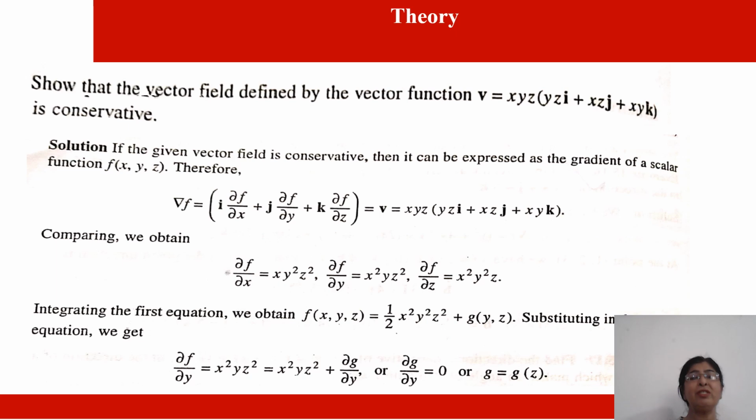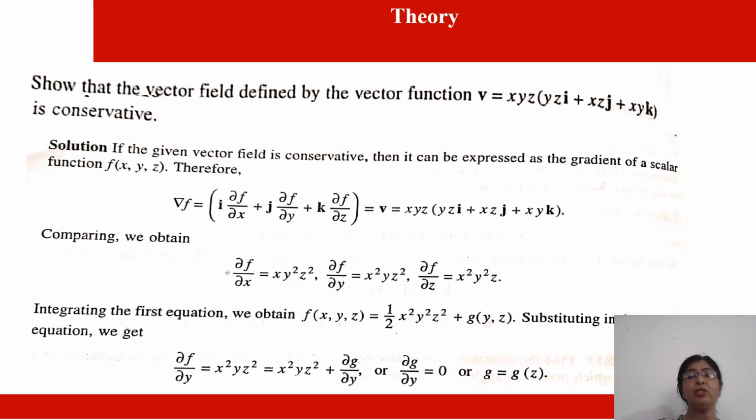Therefore, del f is equal to i del f by del x plus j del f by del y plus k del f by del z, which is equal to v.